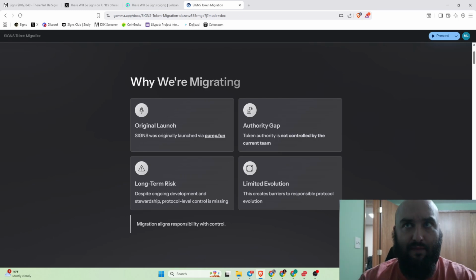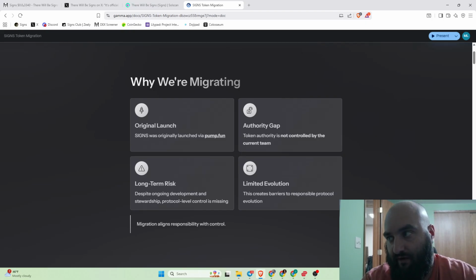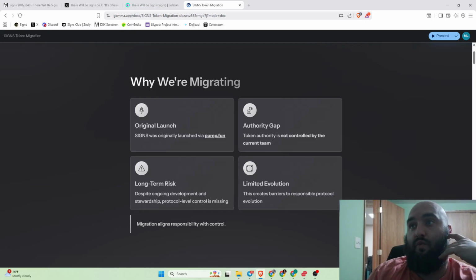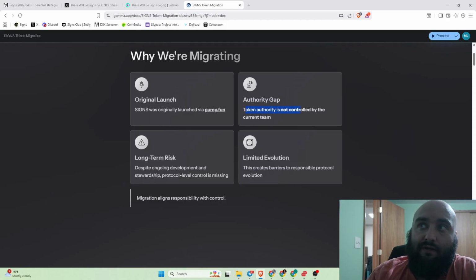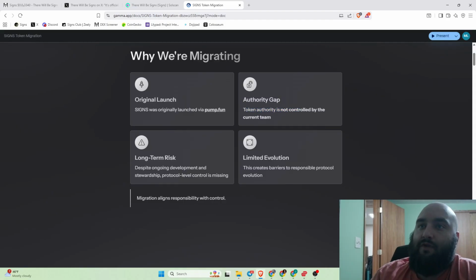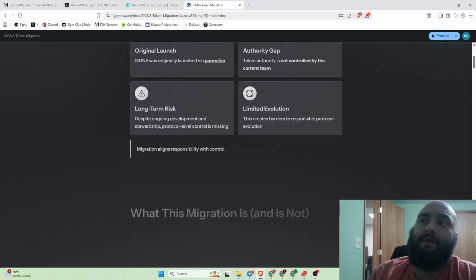So that's the main reason behind doing this migration. Not to mention, whatever with pump.fun, I'm just not a fan of being tied to any specific launch pad. I think we're going to be branching out well beyond the meme category, so I don't want to be tied to any meme coin launch pad. So that being said, this is why we're migrating. That token authority is a big one: not being able to change the metadata, upgrade the picture, that kind of stuff. And long-term risk, which I just outlined there.